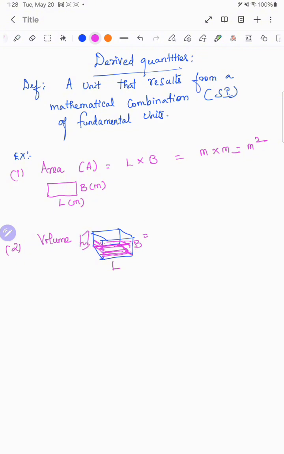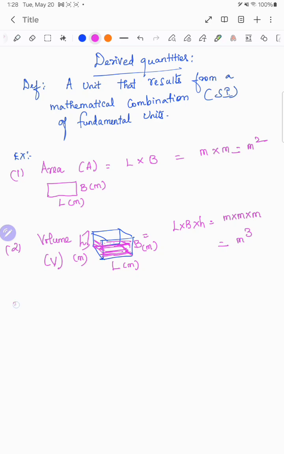So volume is three basic units combined, defined by the letter V. Length, breadth and height are all in meters, so it is meter cube. This is the unit of volume.